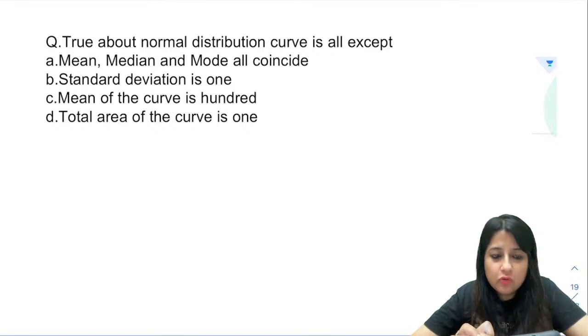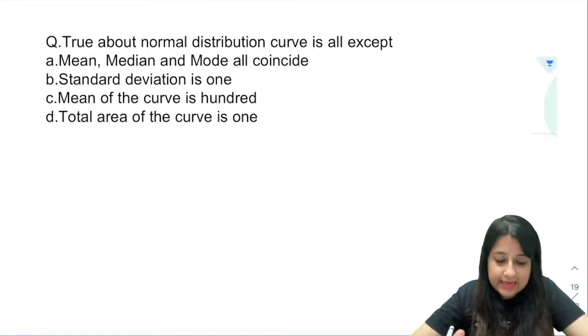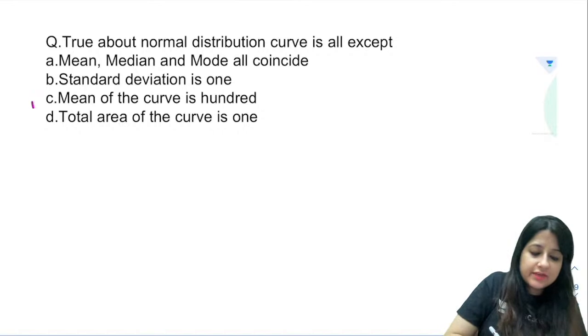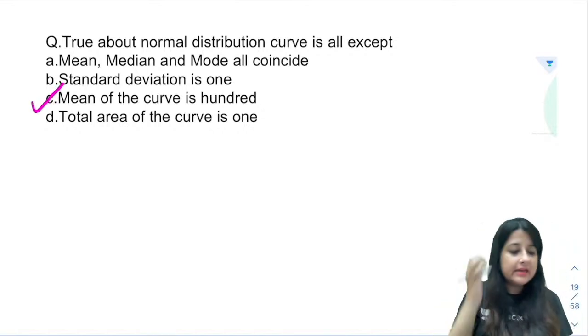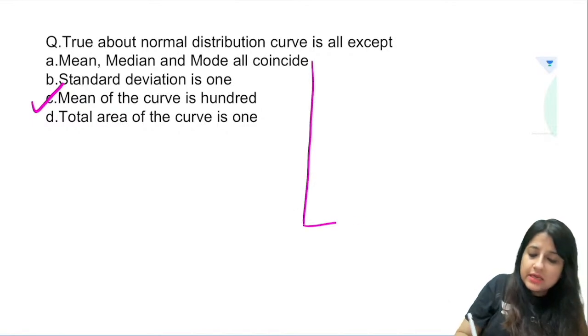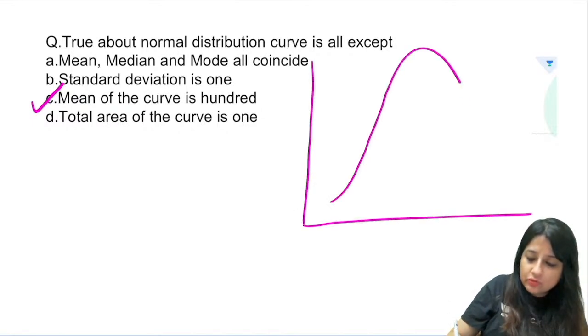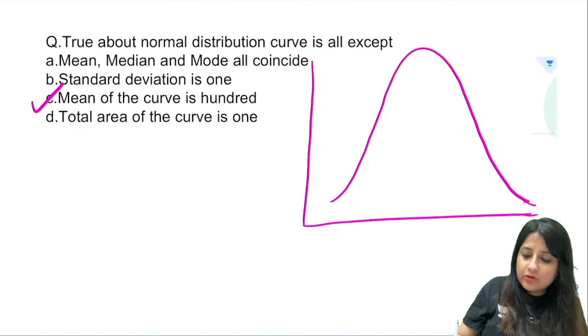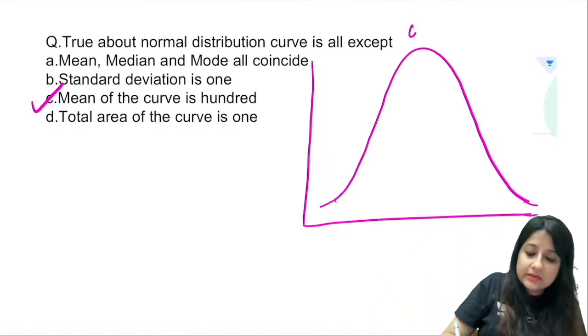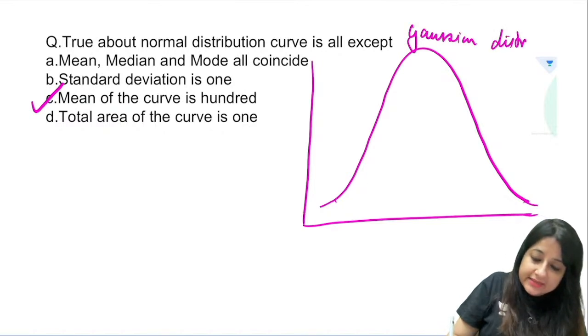Mean, median, mode all coincide. Standard deviation is 1, mean of the curve is 100, total area of the curve is 1. So what is it? Obviously mean of the curve is not 100. What is the mean of the curve in a normal distribution curve? I'm sure we have done it many times. There are no outliers. So this is how a normal distribution curve looks like, right? So what is this? This is a Gaussian distribution.